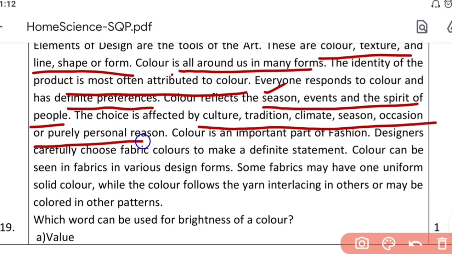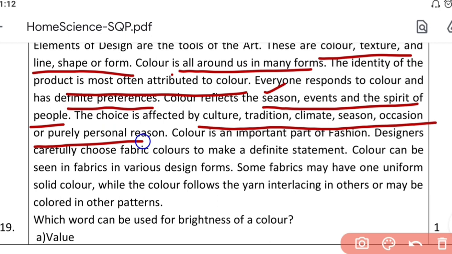For example, in Indian culture, red is considered the bridal color, and if you are going for a death, we generally wear white, whereas in Western countries, white is the color for brides, whereas in grief, we wear black. So tradition, climate, all these impact the choice of color.